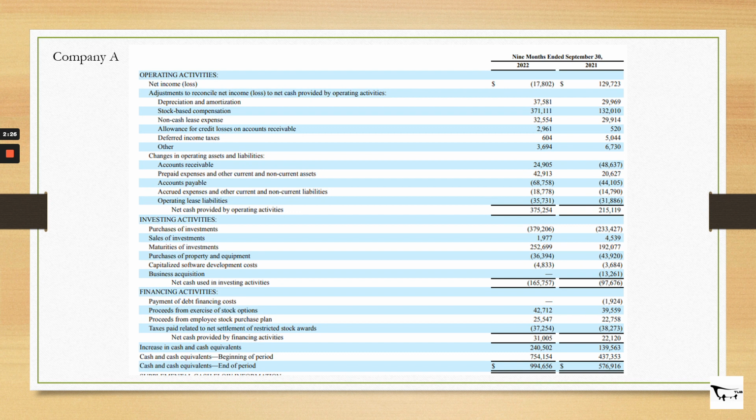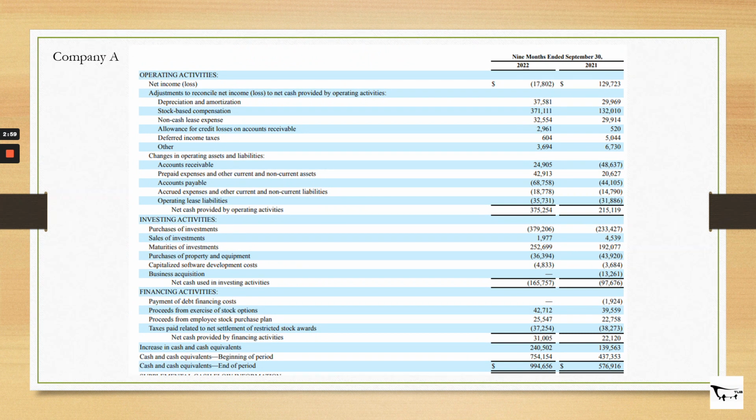Subsequently, in the cash flow statement is the investing activities, which relates to the purchase of investments, sales of investments, and then some capital expenditure, which is here, the purchase of property and equipment. So this is the capital expenditure. Capitalized software development costs, you can calculate as part of the capital expenditure as well. And then business acquisitions, right? Then subsequently it goes into the summary of the net cash used in